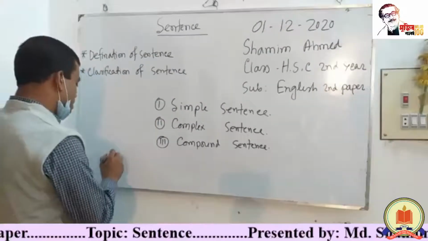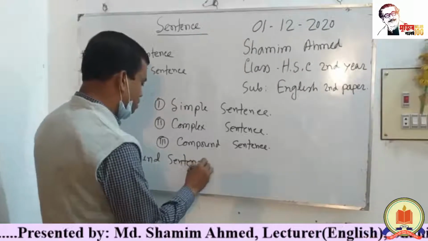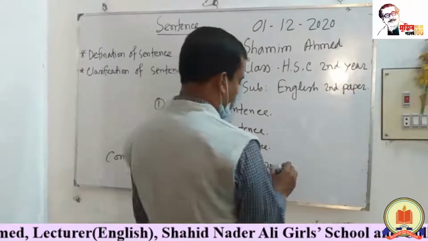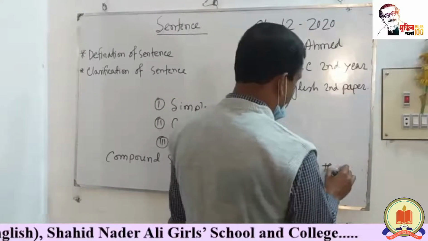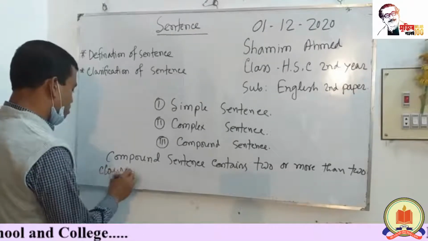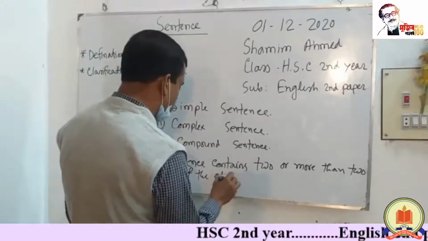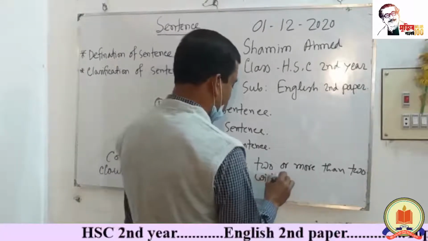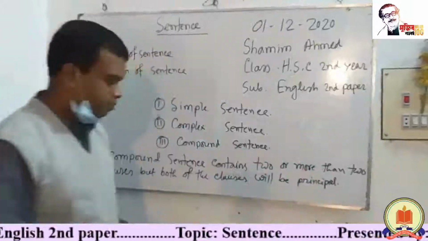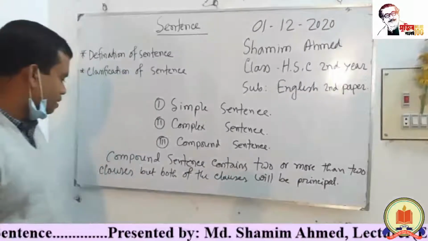A compound sentence contains two or more than two clauses, but both of the clauses will be principal.